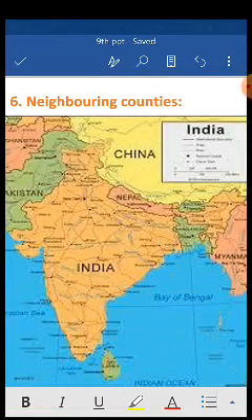One second, let's see. Pakistan, start from the left side, it touches the borderline of Gujarat and Rajasthan, right. So Pakistan, Afghanistan, move to the left side, China, Nepal, Bhutan, Myanmar, which touches the borderline of Manipur and Mizoram. Then Bangladesh, which touches the border of West Bengal. Then Sri Lanka, which is very near to Tamil Nadu. Then Maldives, which is in the Arabian Sea. Okay, so these are the 9 neighboring countries.